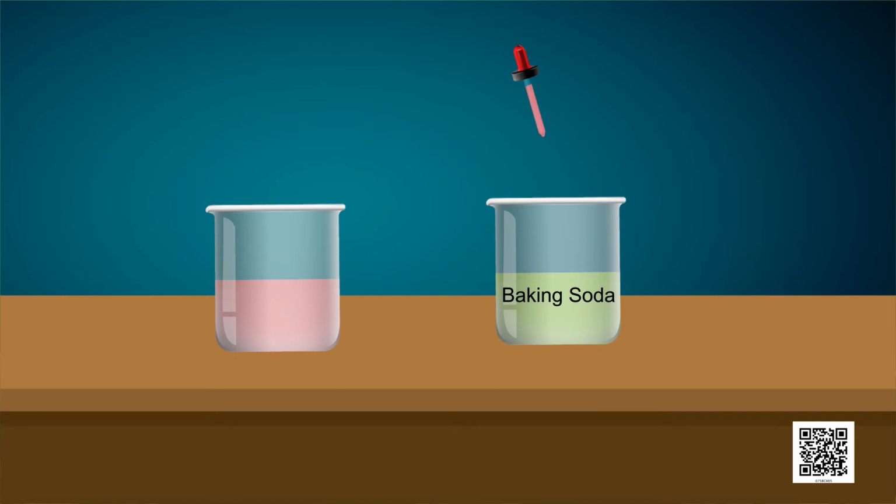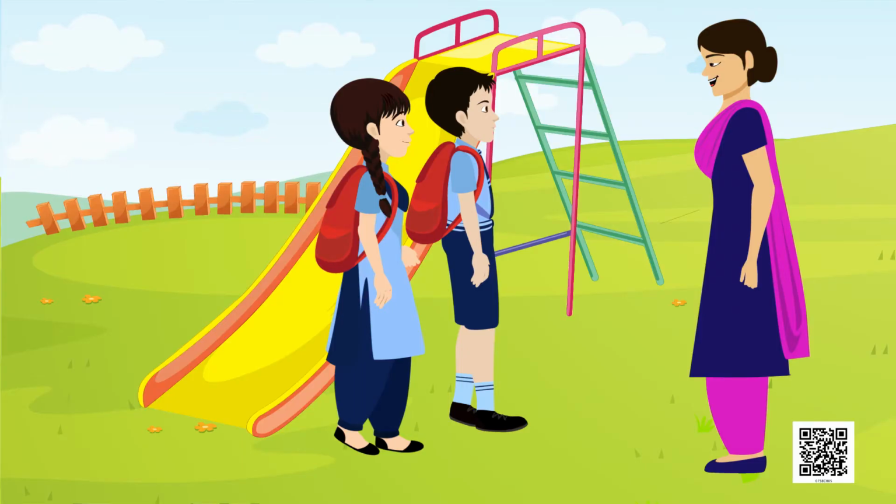If it was acidic in nature, its color would turn to pink. It means China rose indicator turns acidic solutions to pink and basic solutions to green. Okay, students, now your time is over.